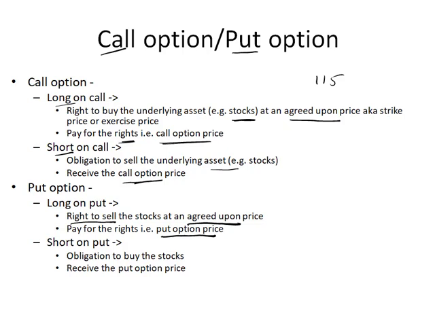And how will they find out the price of the option? They will find it by either the binomial model or the Black-Scholes-Merton model or the Black model. Using one of these three models, we are trying to find the price of the option.